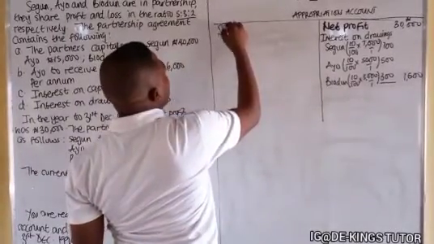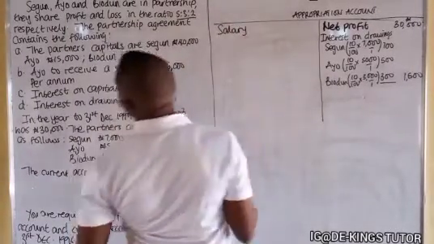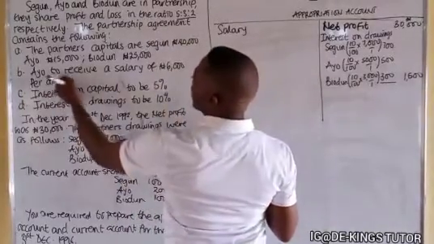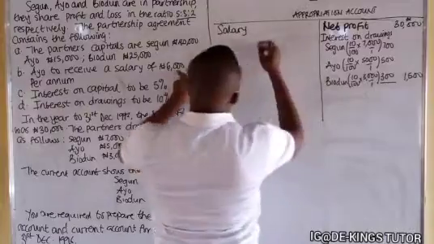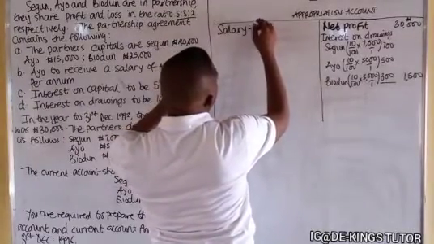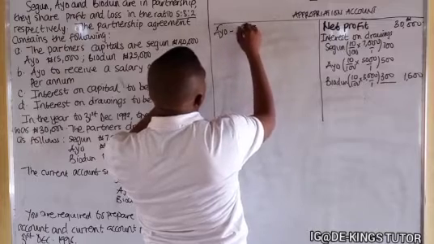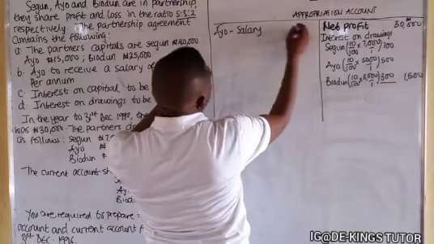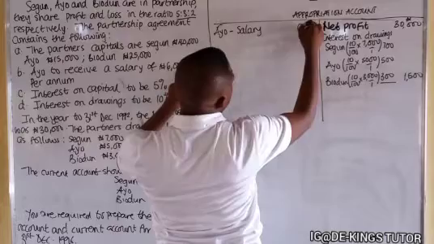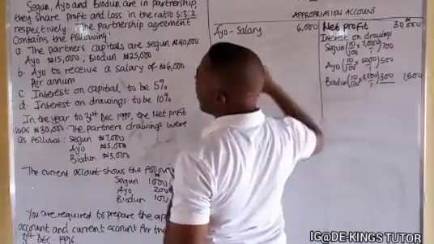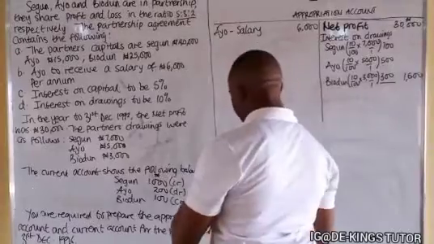What is supposed to be here now is salary. Are they paying anybody's salary? Now we're going to check. It said Ayo is to receive a salary of 6,000. So we're going to put the name of Ayo receiving salary of 6,000.